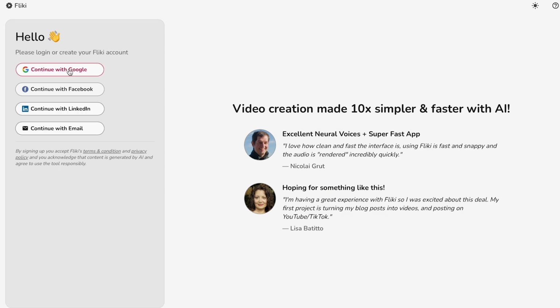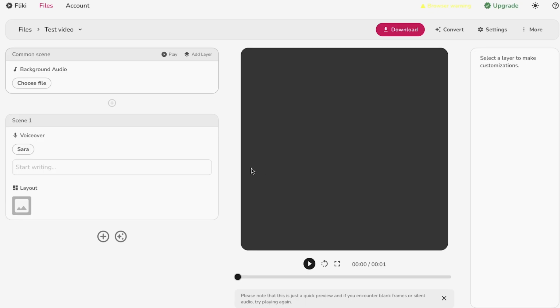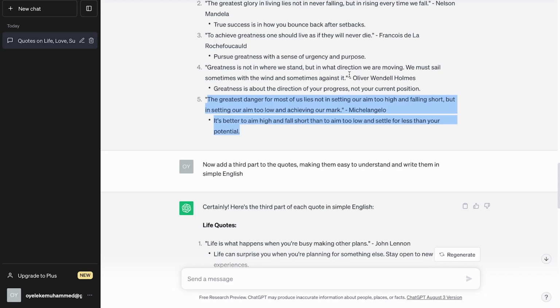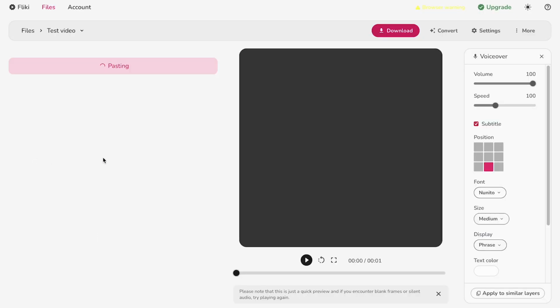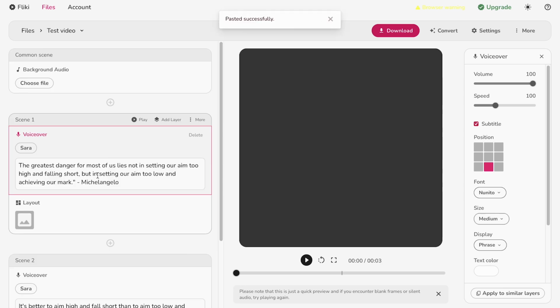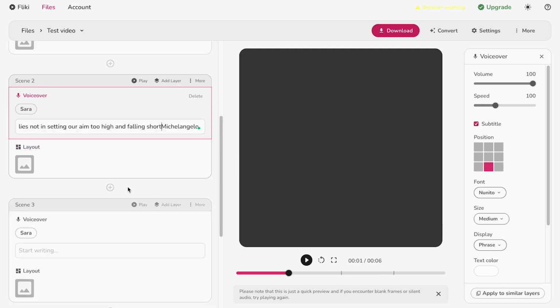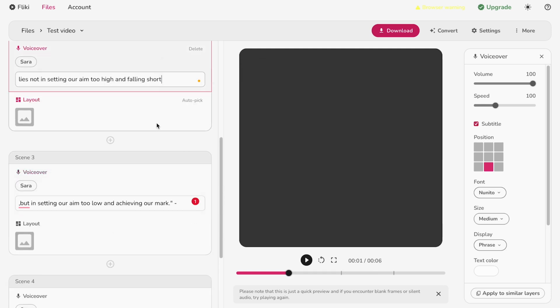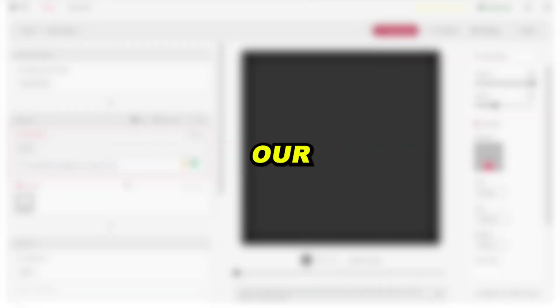All you need to do is jump into Flicky, create an account, create a new file, and hit submit. Here's where ChatGPT quotes come in. We copy them and paste them into Flicky. What we don't want is our whole quote being one scene only. That's boring and doesn't bring enough life to the video. You want to switch it up and divide the quotes into different parts. This adds different parts to the same video, which is much more engaging. After this, our voiceover is basically done, and we need to create our video next.